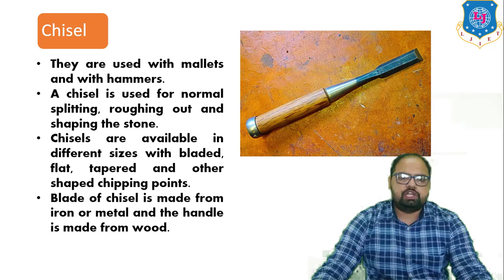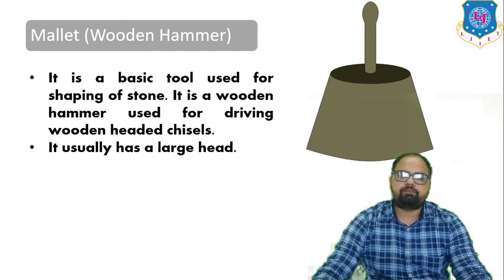Next is the chisel. They are used with the mallet and with the hammer. A chisel is used for normal splitting, roughing out and shaping the stones. The chisels are available in different sizes with bladed, flat, tapered and other shape chipping points. The blade of the chisel is made from iron or metal and the handle is made from wood.